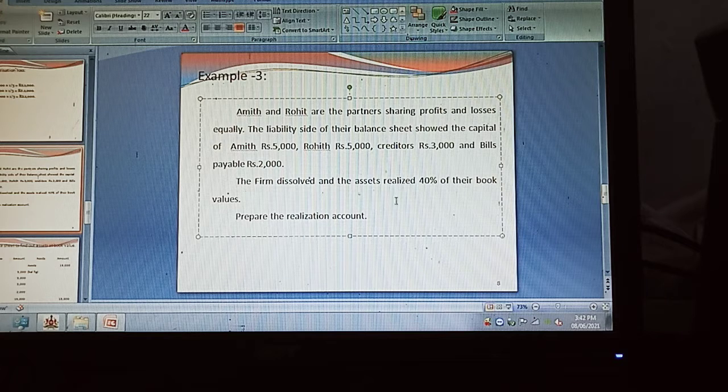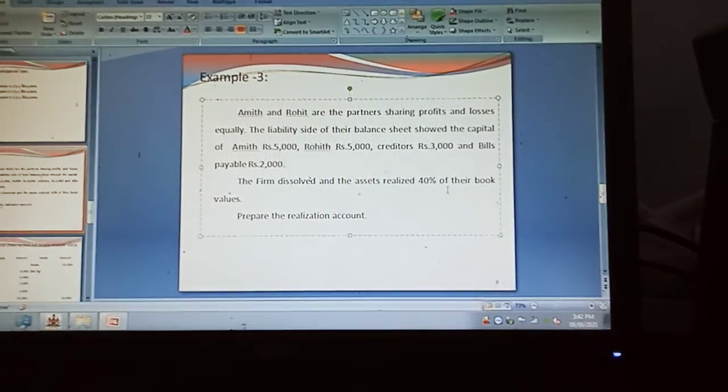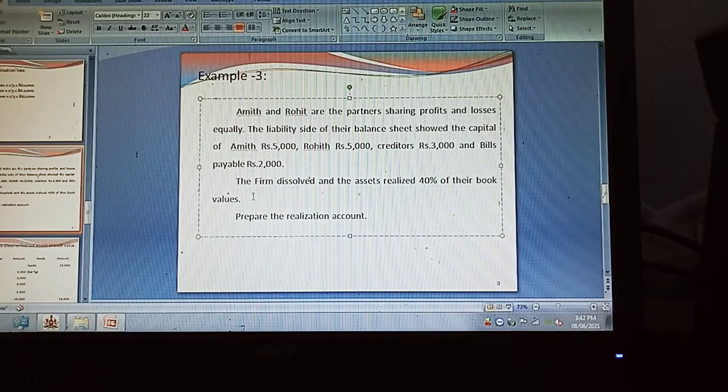The firm dissolved and the assets realized 40% of their book values. Prepare a realization account. You see, it is different from the previous problem. Now directly they are not given; in this case they are given the capitals and liabilities. The book value of the assets is not given.